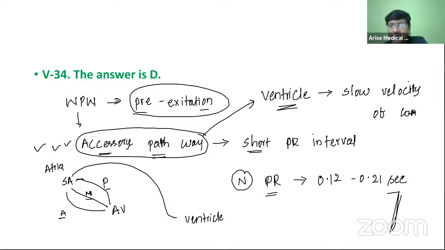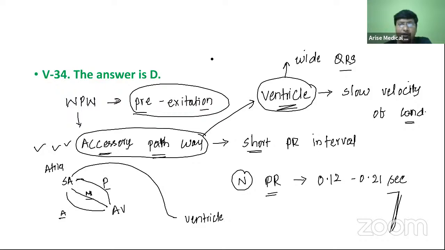Because of this, these individuals will have a wide QRS complex. Not only that, they will have slurring of the QRS complex, and the slurring of the QRS complex is nothing but your delta wave.